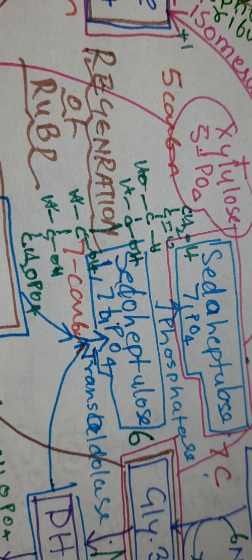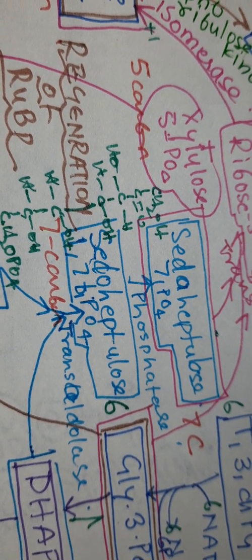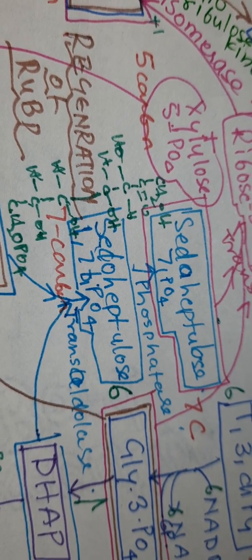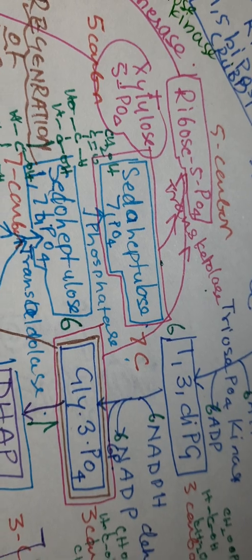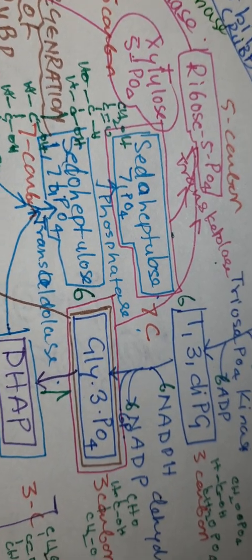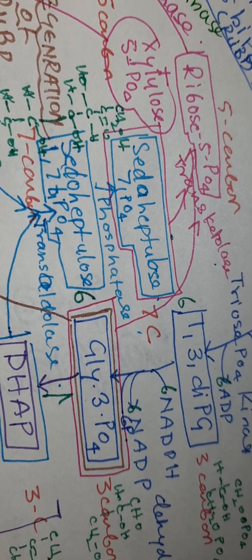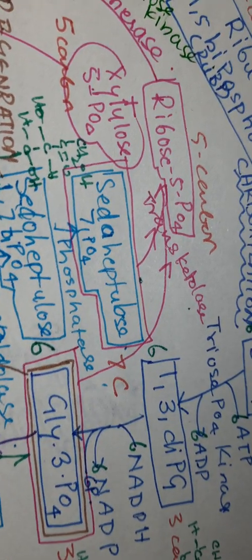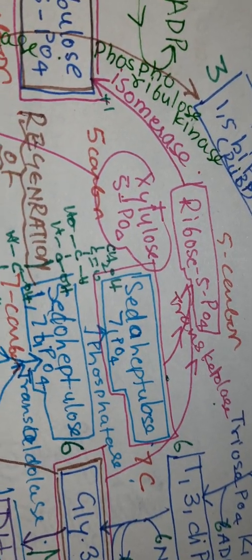The sedoheptulose 1,7 biphosphate is converted to sedoheptulose 7 phosphate by removal of phosphate by the enzyme phosphatase, and further sedoheptulose 7 phosphate combines with glyceraldehyde 3 phosphate. So again this molecule is used, and now it produces ribose 5 phosphate and xylose 5 phosphate.